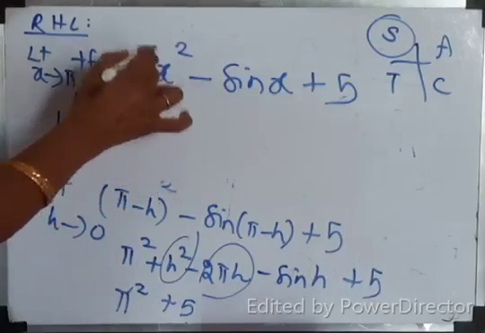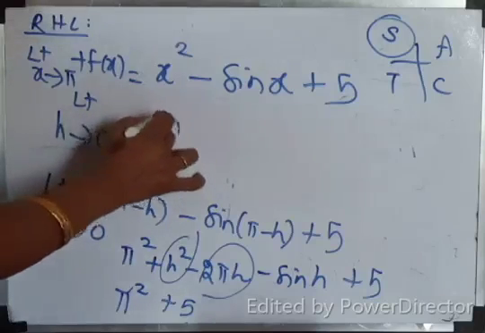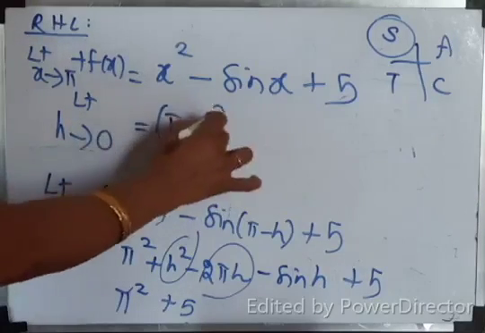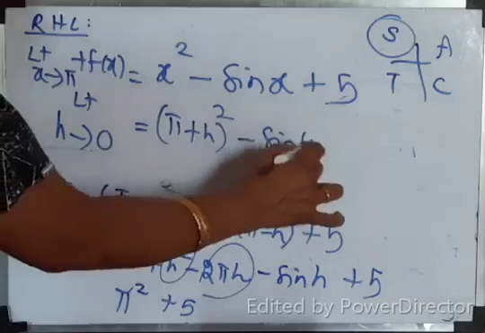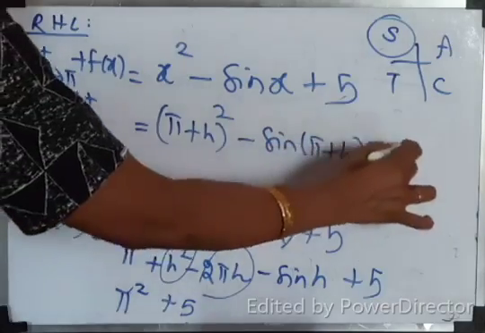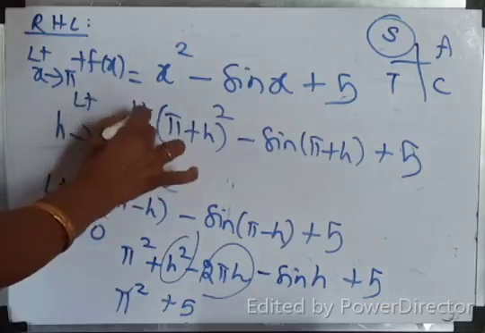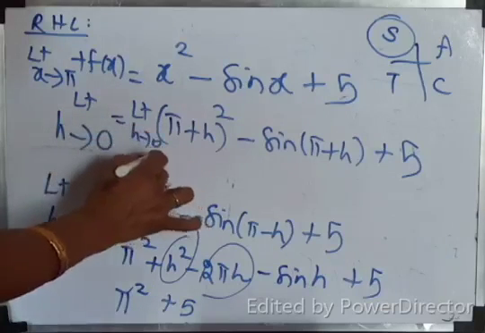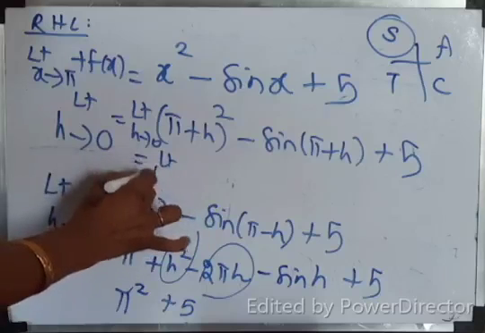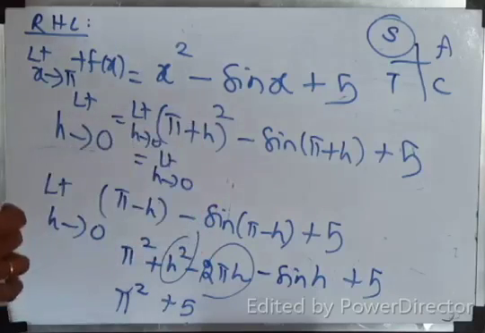Instead of x, what to substitute? Pi plus h the whole square, minus sine of pi plus h, then plus 5. Correct? I forgot to write the limit. So limit h tends to 0. Expand.